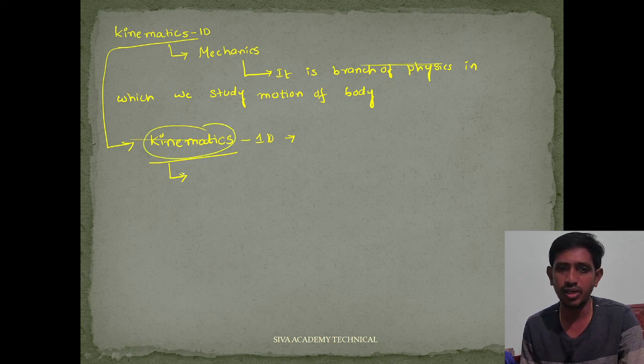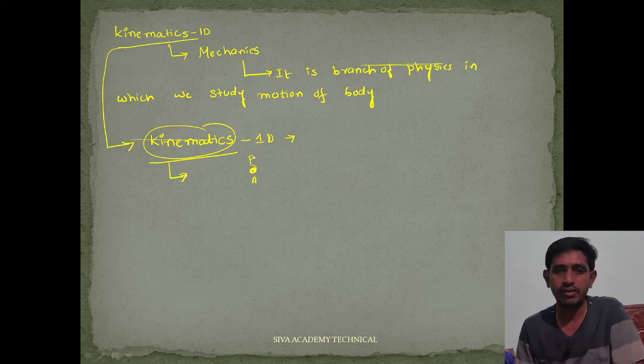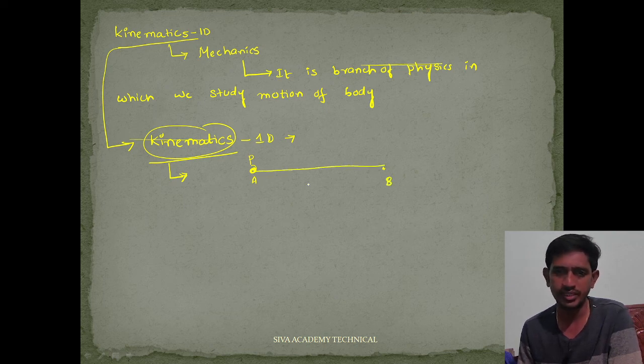So now we can say that kinematics is the branch of physics in which we study the motion of the body, and the physical quantities involved in the motion of a body moving in a straight line. For example, a point particle P starts from A and ends at B. Whenever the body moves from A to B, it covers some distance, it takes some time, and it has an initial velocity and a final velocity.